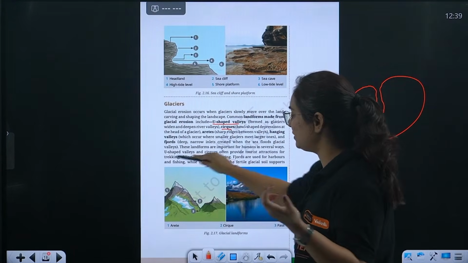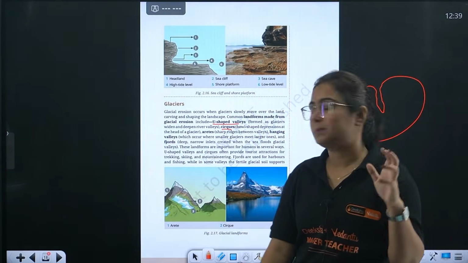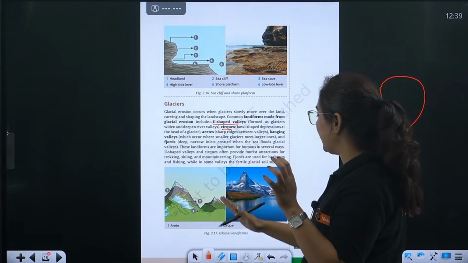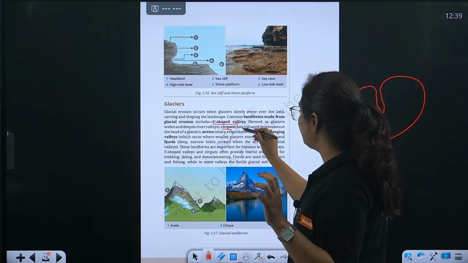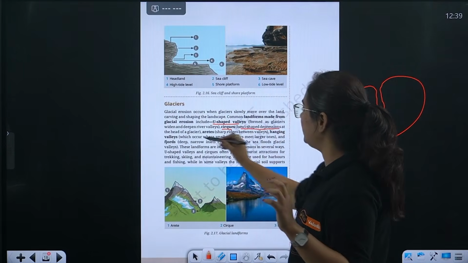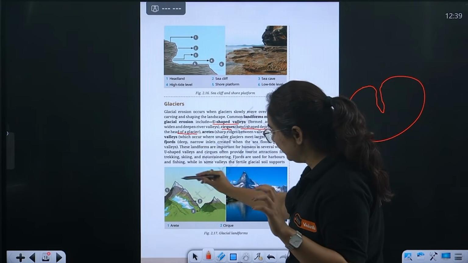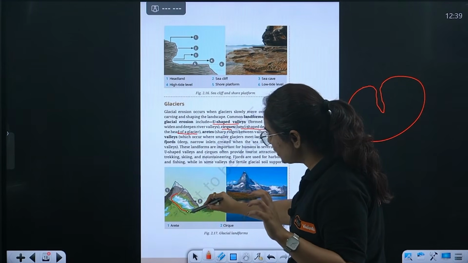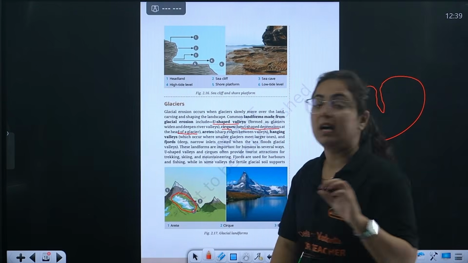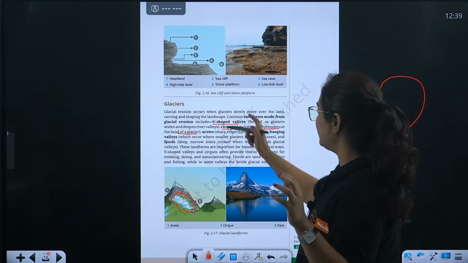See, whenever I am telling anything to you, see the pictures. Pictures can also only and only help you in that. Okay, cirque is basically a bowl-shaped depression at the head of the glacier. So this is a glacier in which there is a bowl-shaped place where water is in its glacial form. Okay, this is cirque.